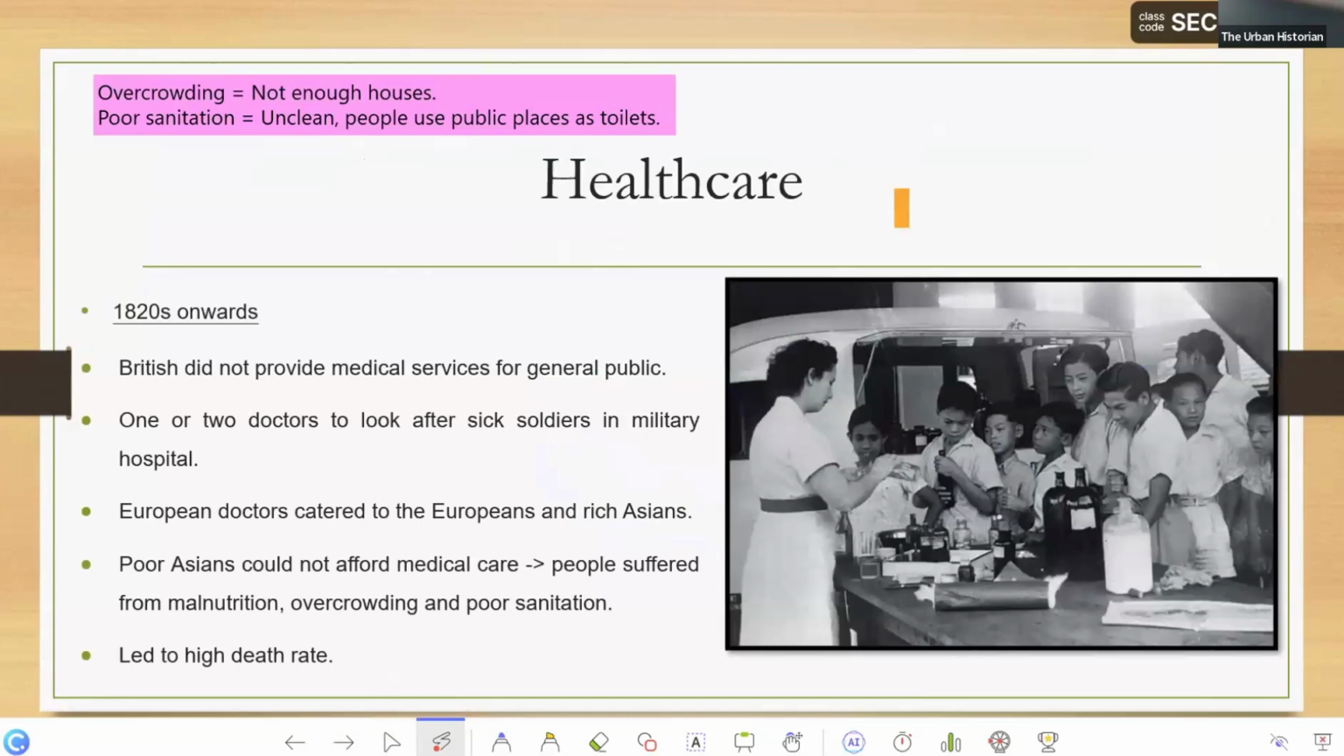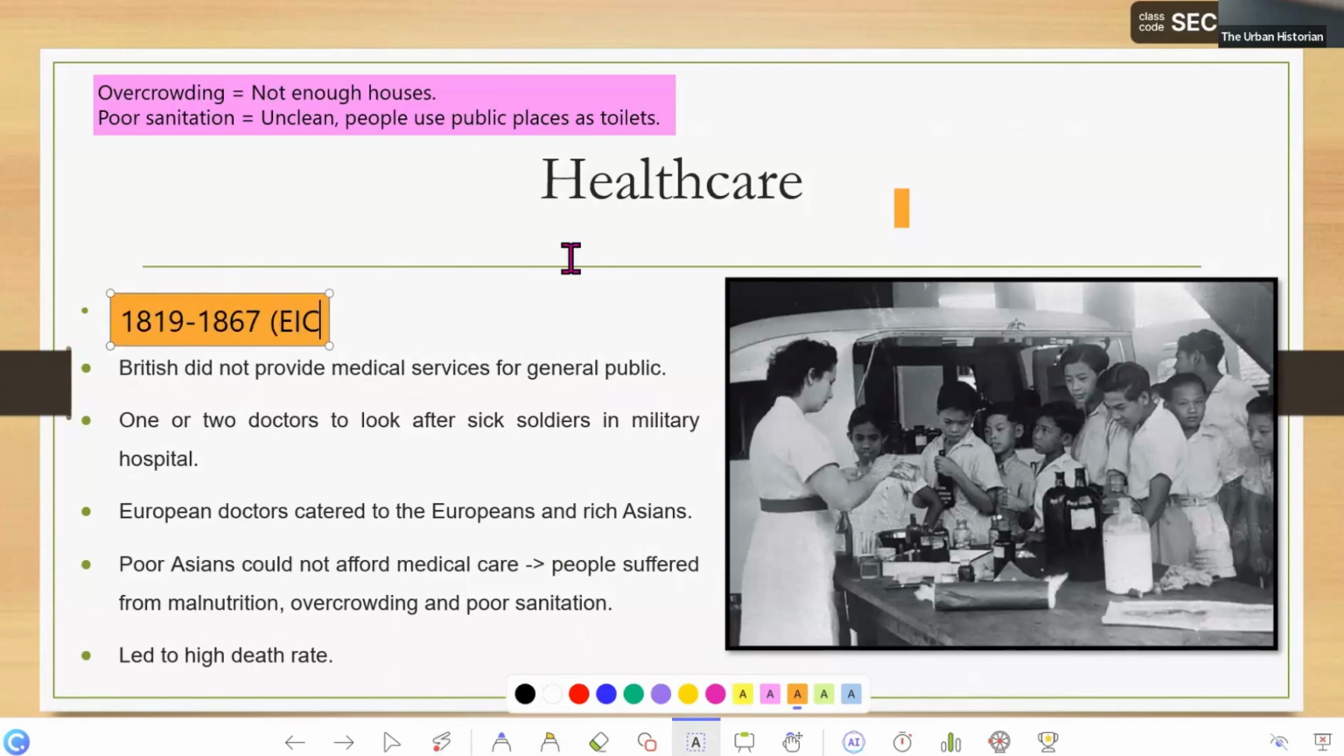Now let's look at healthcare. Healthcare is all your doctor, your hospital, your clinic. Again, we're going to look at the time period, the EIC time period first, 1819 to 1867, the East India Company period. During this period, like I said, the EIC didn't have much money. The EIC was struggling. They didn't have much money to give Singapore to help them develop.